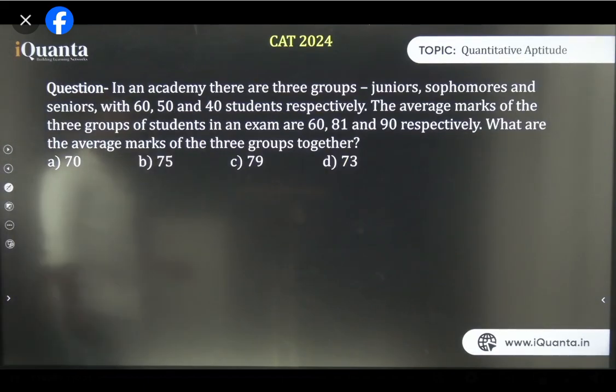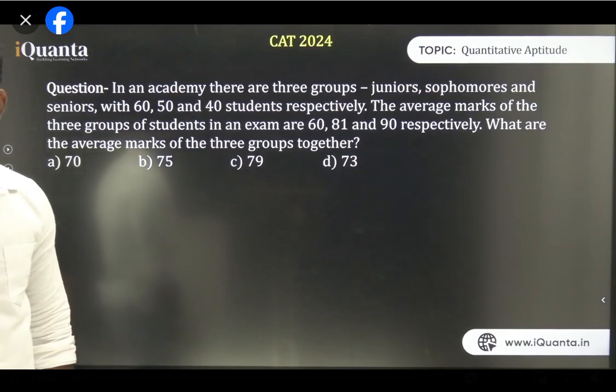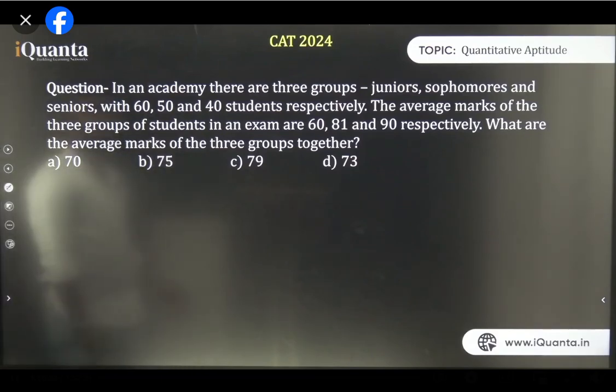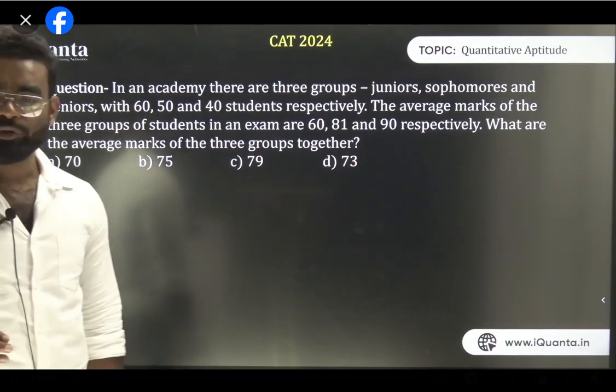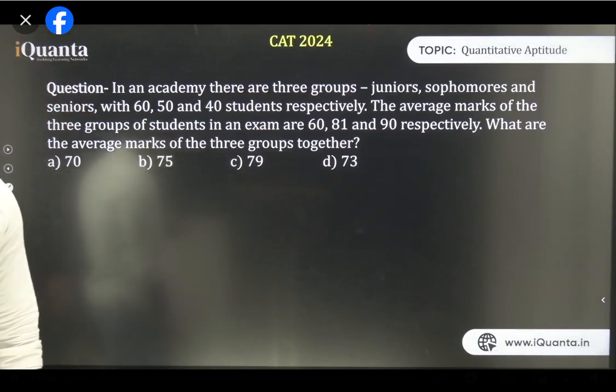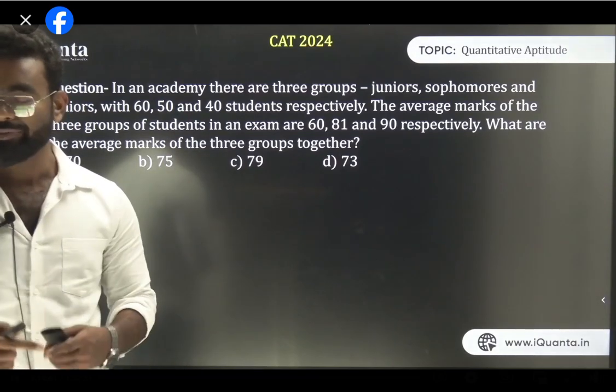So next is 60, 50 and 40 students respectively. Average marks of the 3 groups of students is 60, 81 and 90. So in this case, how to solve this question is very simple. Remember one thing, you cannot do this question by directly using the mixed allocation method. Mixed allocation method is generally applicable for 2 things. If there are 3 things, you have to do it double.